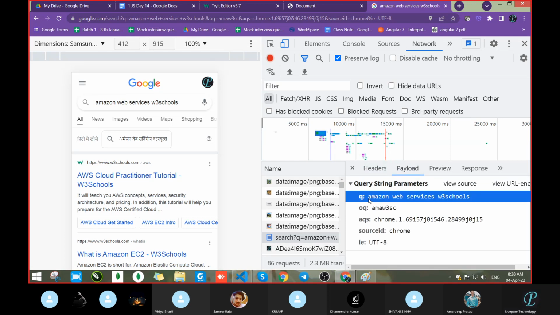See this one. What they had passed: Amazon Web Services W3Schools. See in the Google search, what is there? Amazon Web Services W3Schools. The same query they had passed. Okay, and after that, wherever this query is matching, not only this one, any word of this, Amazon, then Web Services, then W3Schools, anywhere anything came.